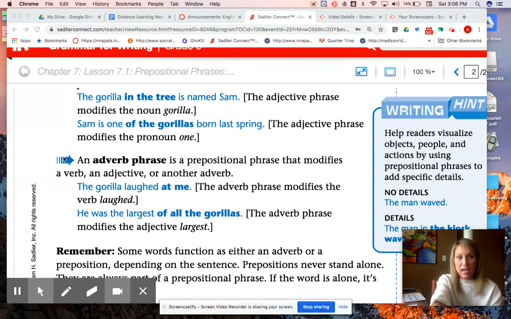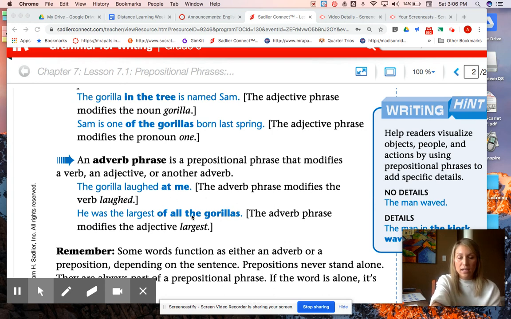Adverb phrase. Highlight that. An adverb phrase is a prepositional phrase that modifies a verb, an adjective, or another adverb. That is exactly what an adverb does. So if you have a prepositional phrase that is modifying or describing a verb, an adjective, or an adverb, it's being an adverb phrase.